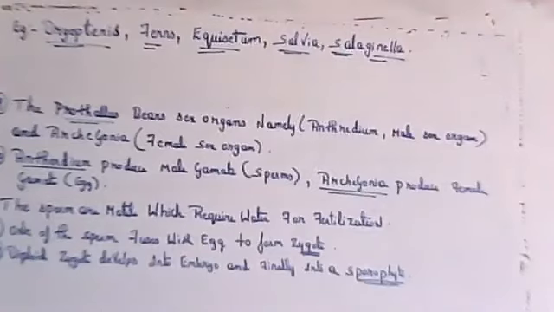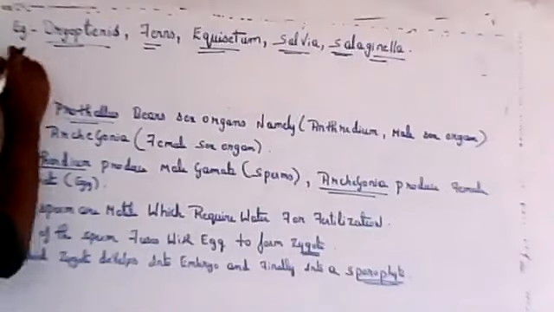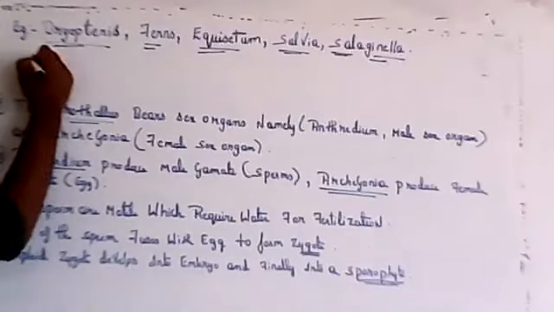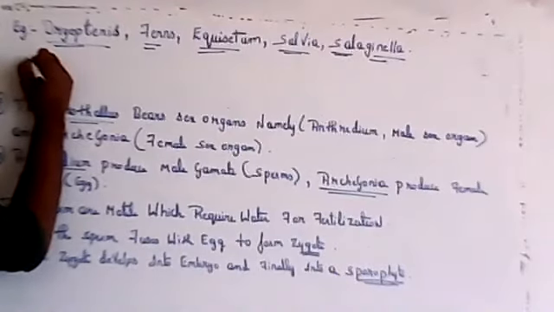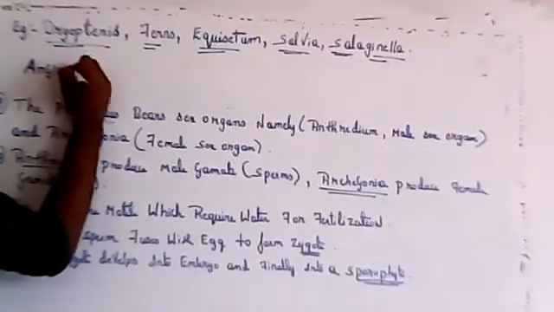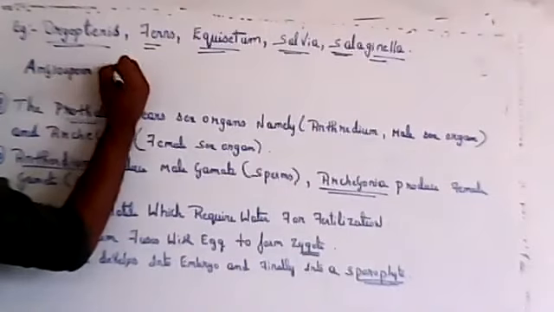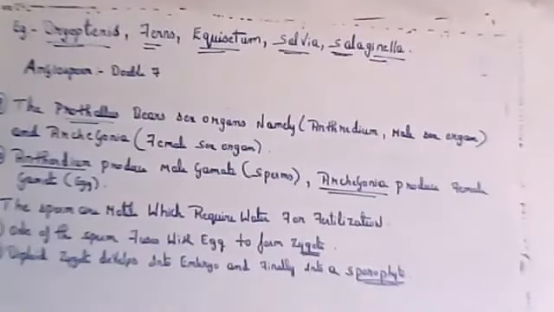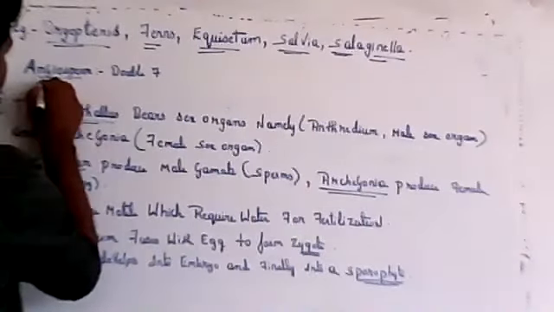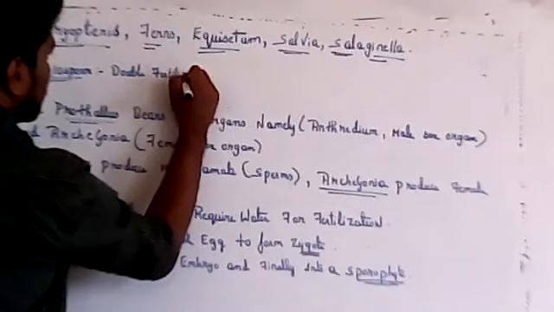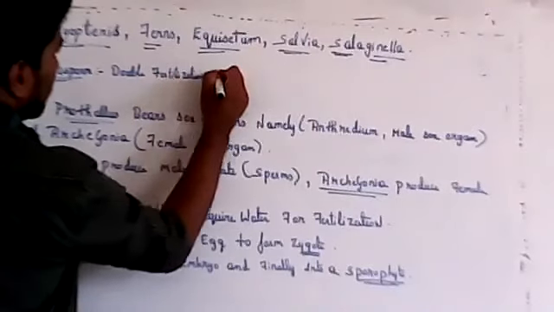Next, after this, will be angiosperms. Gymnosperms we will study later. First we'll study angiosperms because here there is something called double fertilization, and then triple fusion.